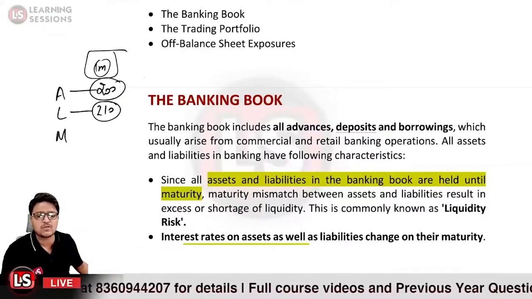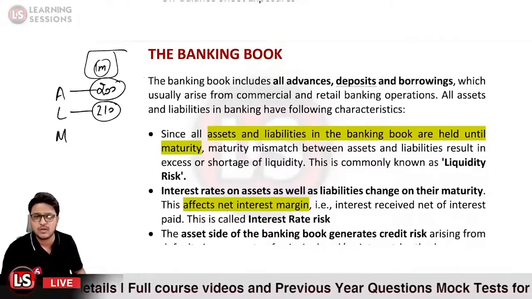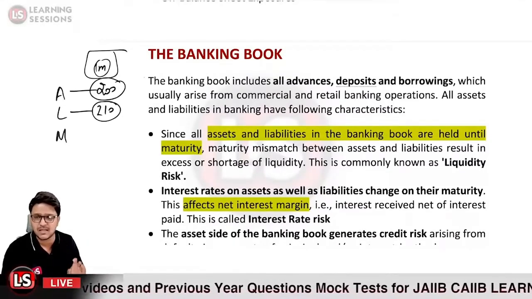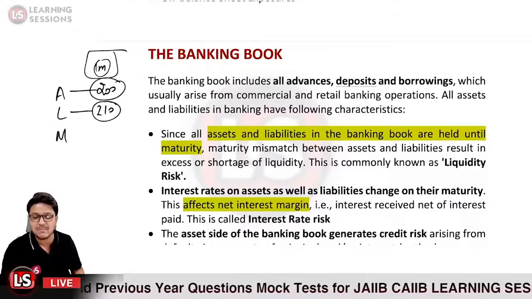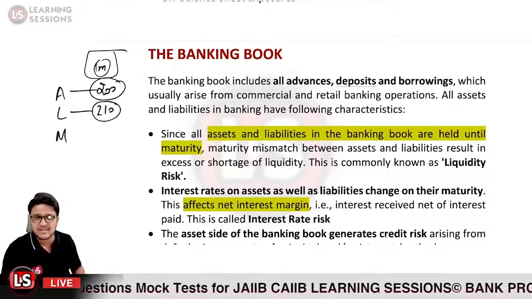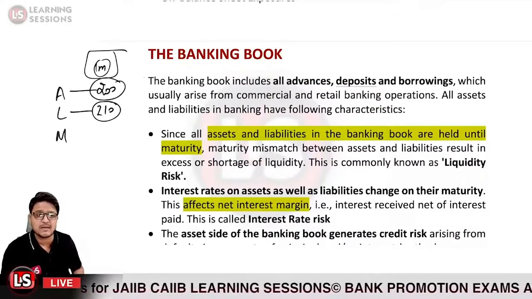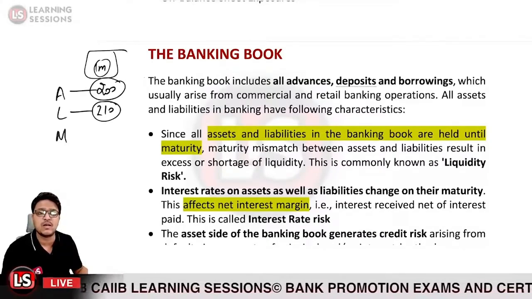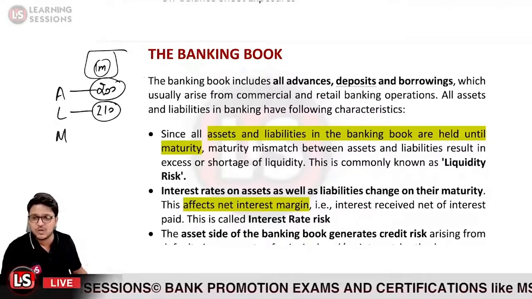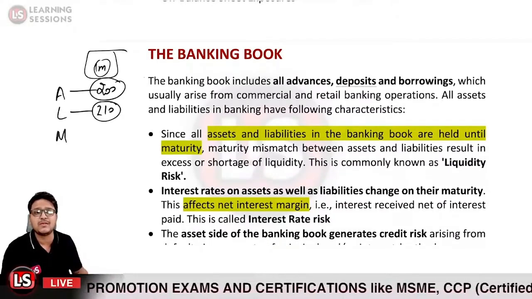And interest rates on the assets as well as liabilities change on their maturity. As we already discussed, the assets and liabilities in the banking book are held till maturity. So the interest on those assets and liabilities is going to change on their maturity, and whenever the interest changes, it is going to impact the net interest margin.